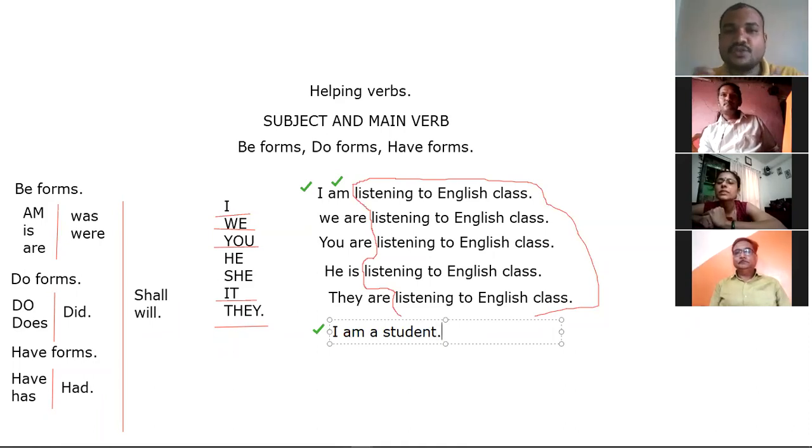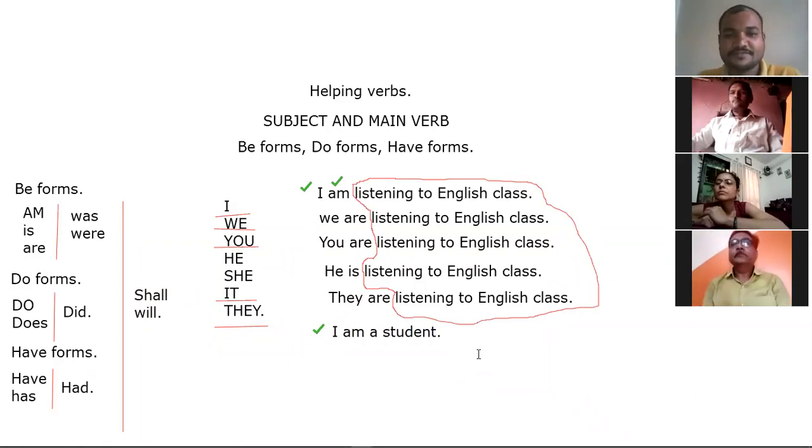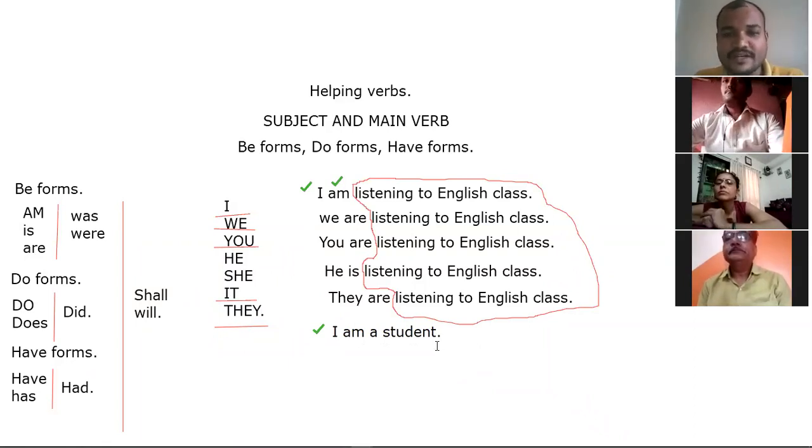I am a student. Just use the next subject and helping verb, subject and helping verb, the same way. So I'll ask one by one. Try to give me the answer.